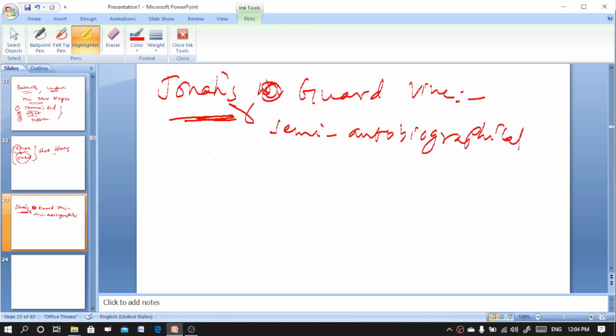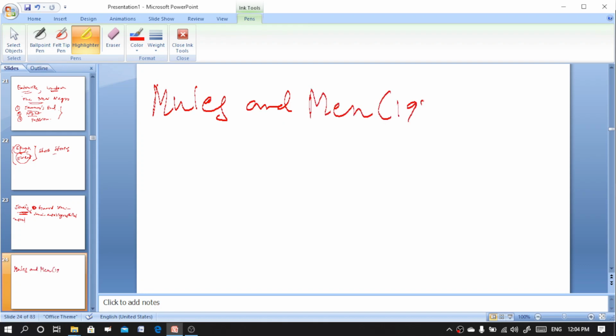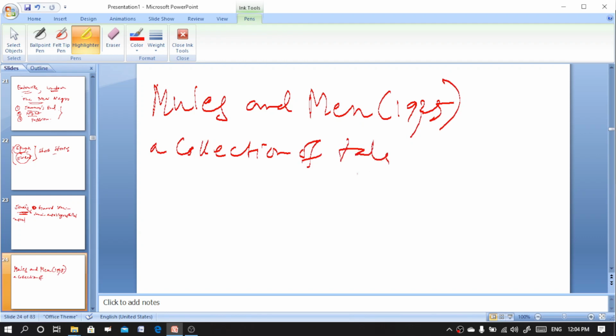Semi-autobiographical novel written by Zora Neale Hurston, Jonah's Gourd Vine. And the second important novel is Mules and Men, published in the year 1935. It is a collection of tales.